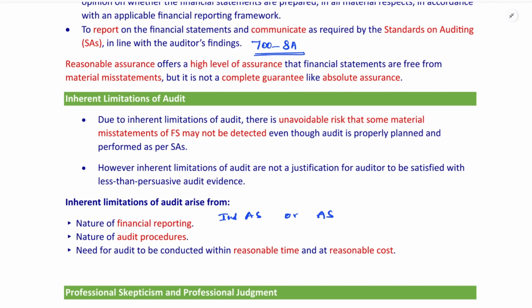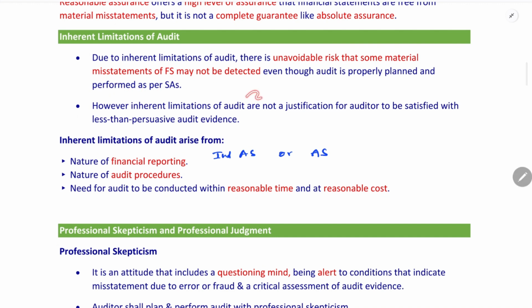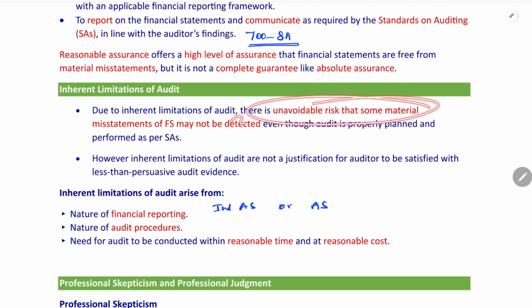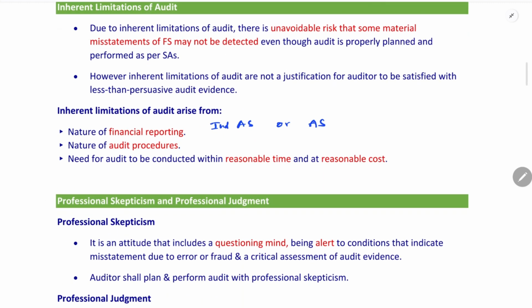The auditor has planned as per standards on auditing and performed audit procedures as per standards on auditing. Even though he has performed the audit with 100% quality, there is an unavoidable risk that some material misstatements may not be identified. So it will lead to some audit risk. However, inherent limitations of audit are not a justification for the auditor to be satisfied with less than persuasive audit evidence. The persuasiveness of audit evidence is discussed in SA 700. Okay. Due to inherent limitations of audit, there is an unavoidable risk that the auditor may not detect all the material misstatements existing in the financial statement.